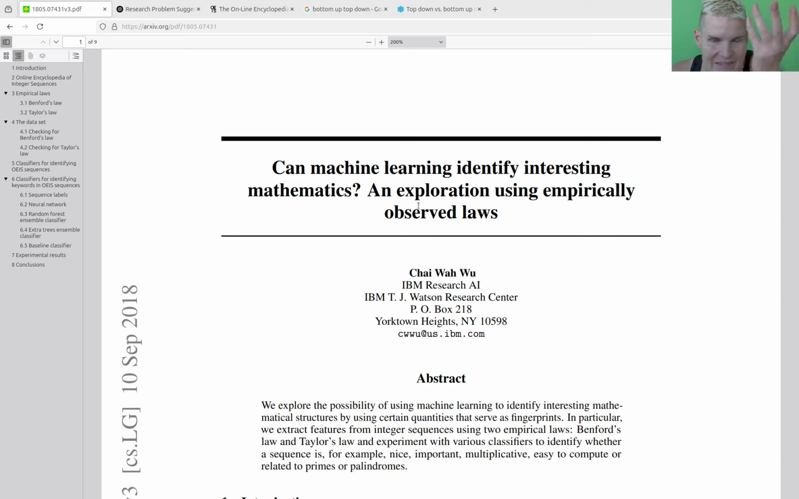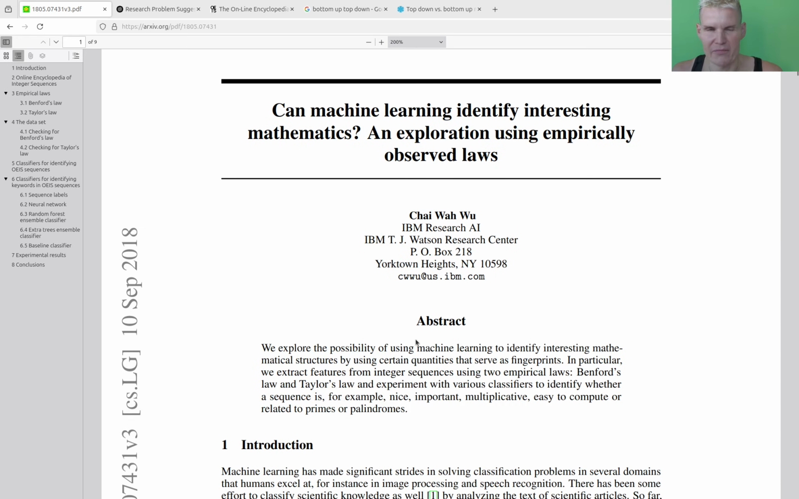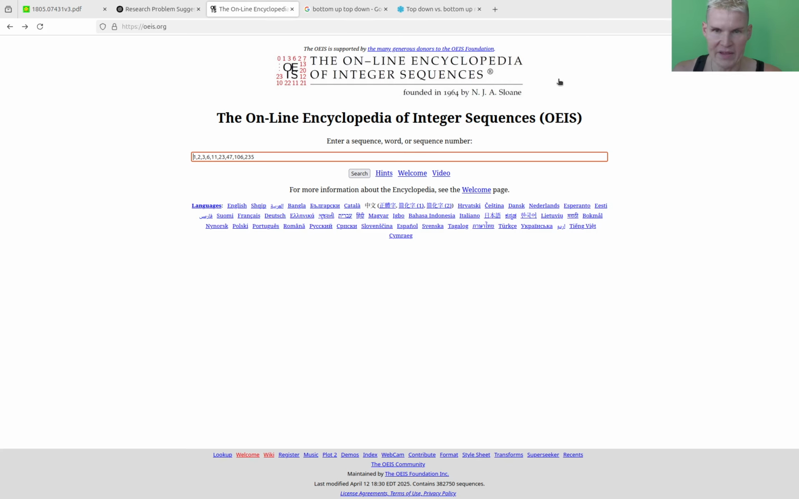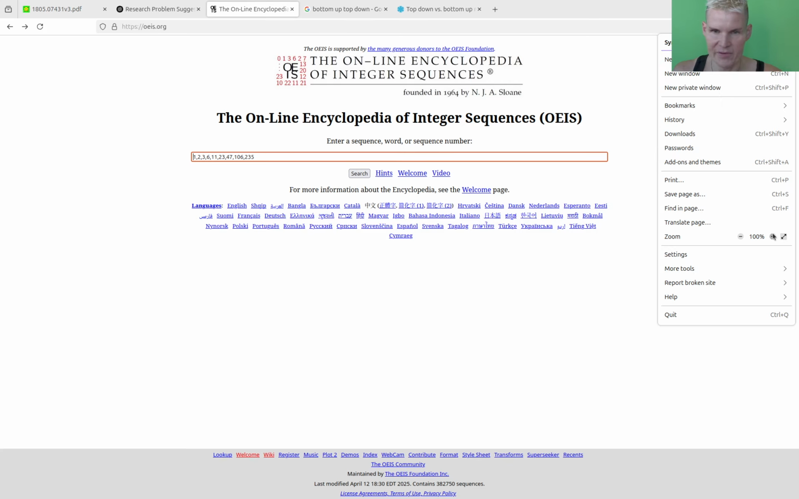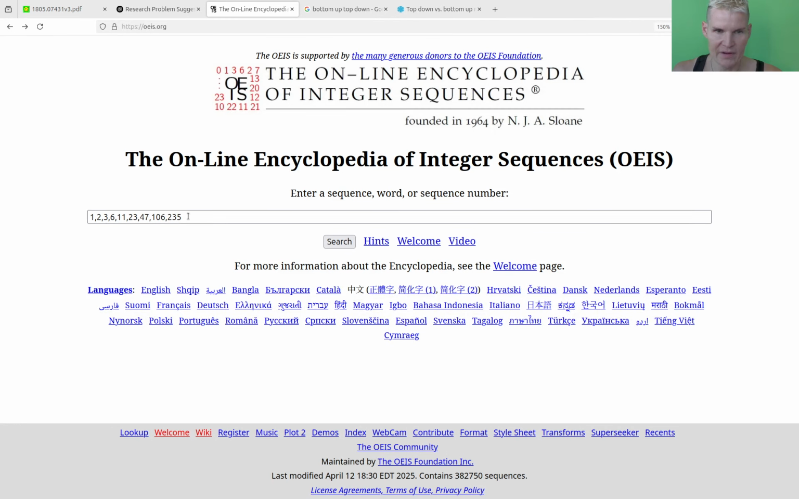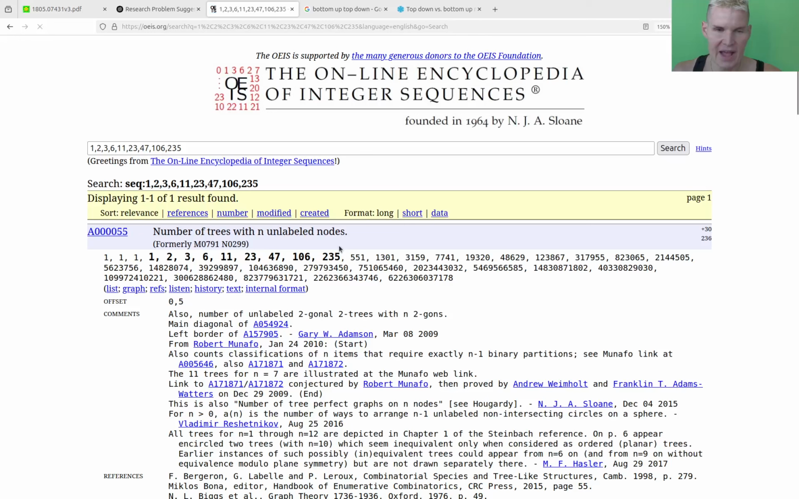It's the easiest first thing you can do. They take, I think we'll see it in a second, 40,000 examples of integer sequences from my favorite website, the OEIS. There's this really good website where you can just input an integer sequence, do a search, and get a result, like the number of trees with n labeled nodes. And the question is, can we somehow identify which sequences are interesting? Is there some way that the AI can decide?